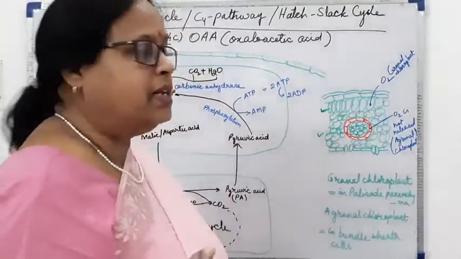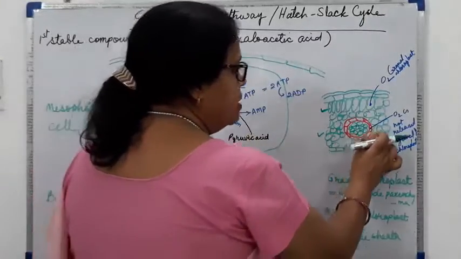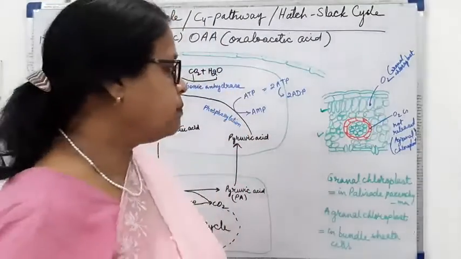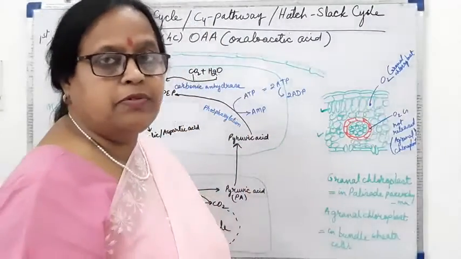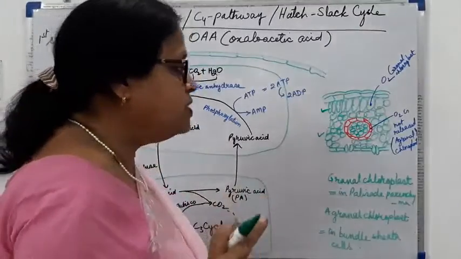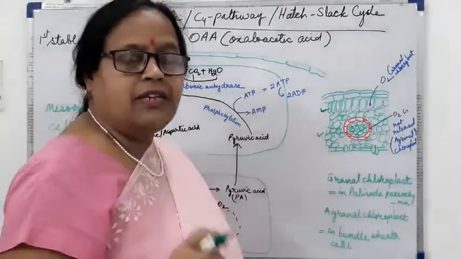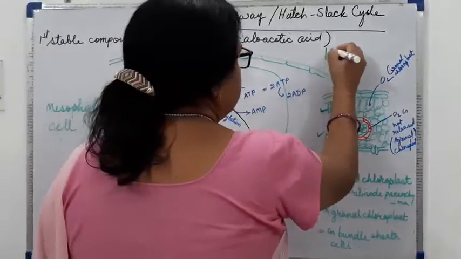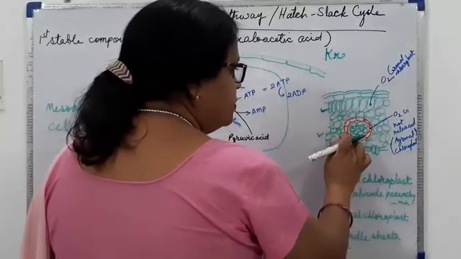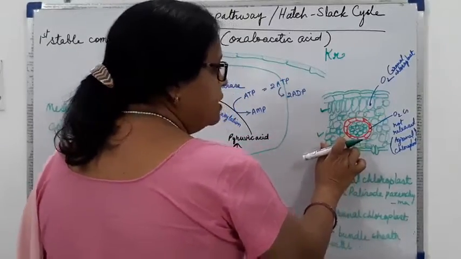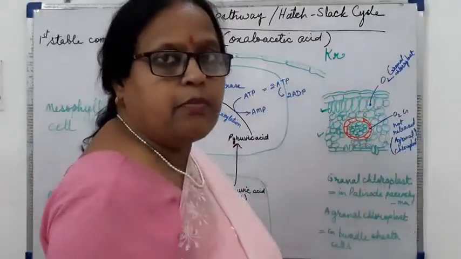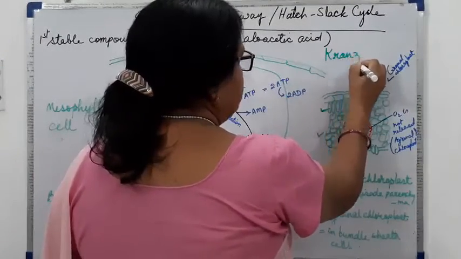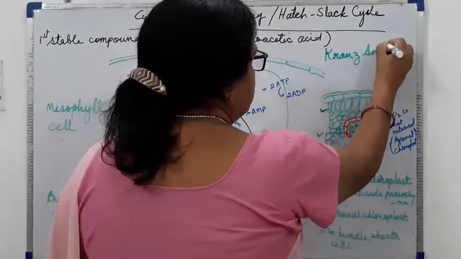Now, vascular bundles are surrounded by specialized epidermal cells, or endodermis type of cells we can call. These specialized cells are the cells which give the Kranz anatomy. Because of the presence of this type of cells surrounding the xylem and phloem, this type of anatomy is called Kranz anatomy.